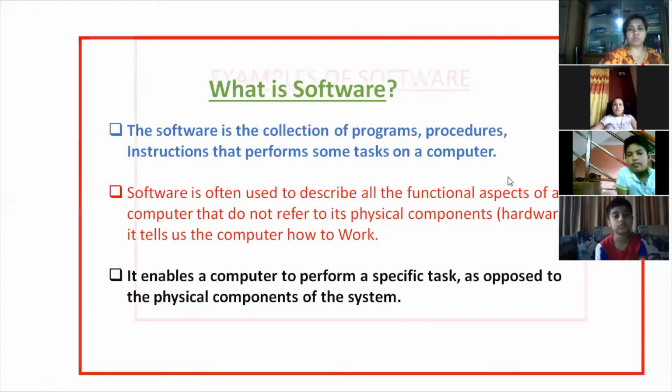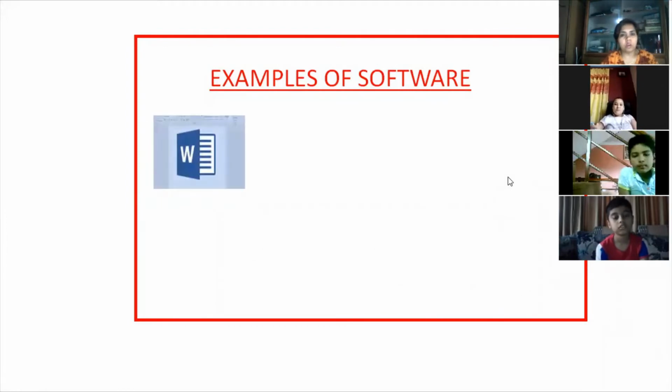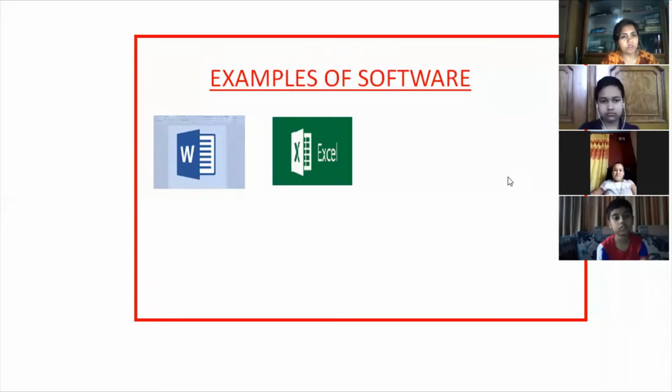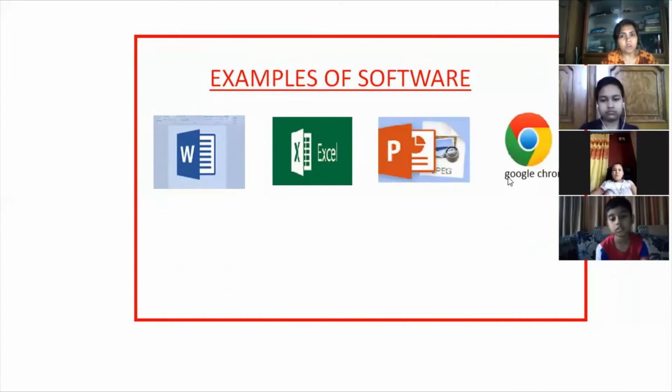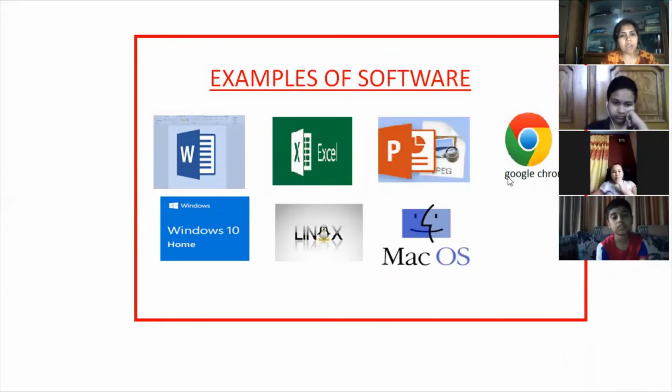Now we are moving to another part, that is the examples of software. This is Microsoft Word. This is Microsoft Excel. This is PowerPoint. This one, Google Chrome, the browser. This one, Windows 10 operating system. This one, Linux, another operating system. Mac OS, another operating system of MacBook, Apple computers. VLC media player to play songs and videos. Now, next one.